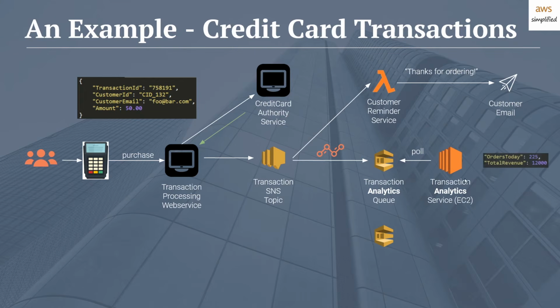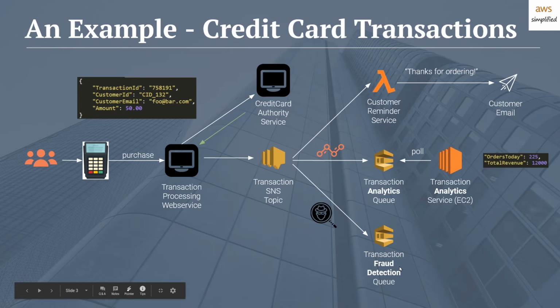But at the end of the day, their job is to output something that says something like orders today, some number, and the total amount of revenue is this. Okay, so this is a very different concern than what we were doing up here. This is kind of an analytics perspective, whereas this is a customer use case, right? Now for the other queue, maybe there's a separate use case, right? So maybe it's a fraud detection service.